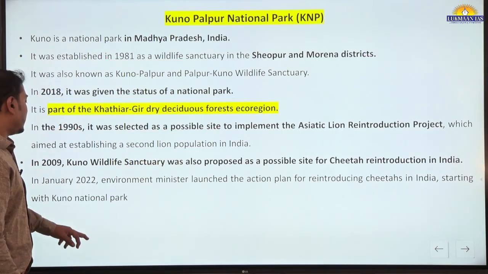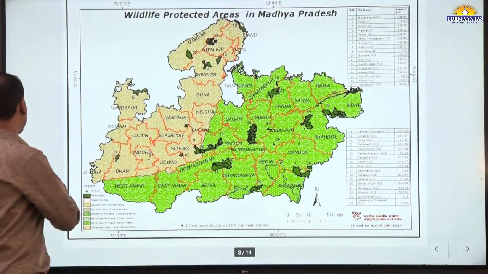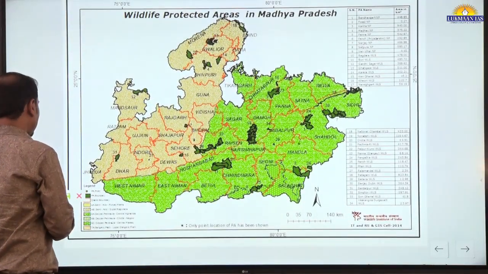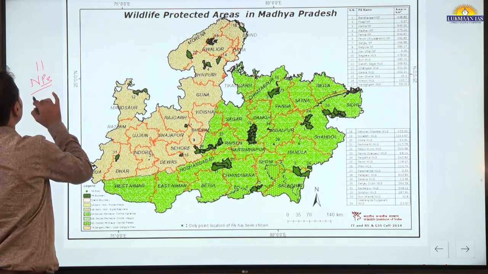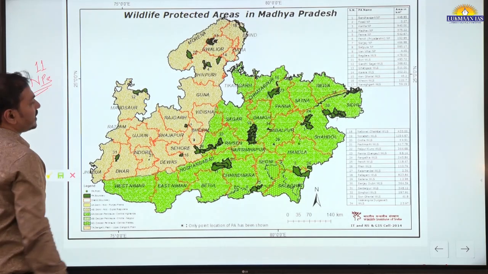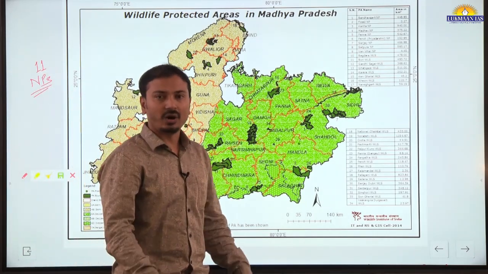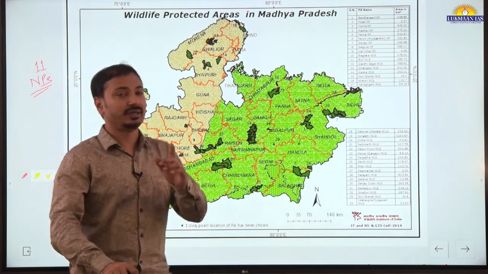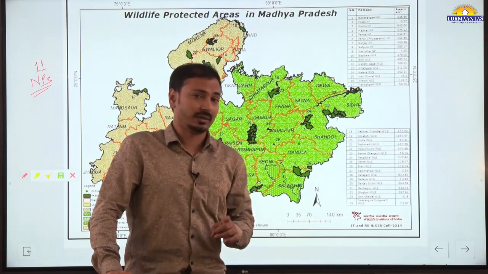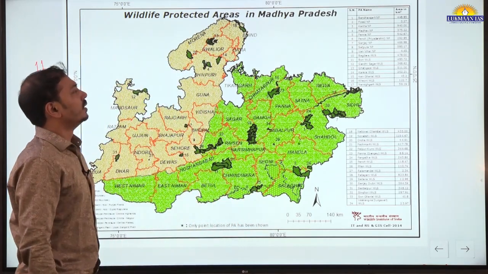Okay? Let's revise protected areas of Madhya Pradesh. There are a total of 11 national parks in Madhya Pradesh, the highest number of national parks in any state of India. Okay, there are 9 national parks located in the Union Territory of Andaman and Nicobar. Remember. Okay, let's find out the locations.